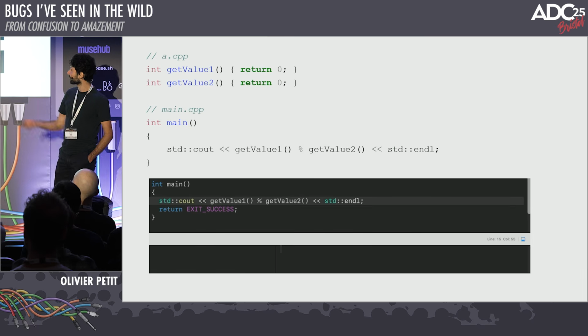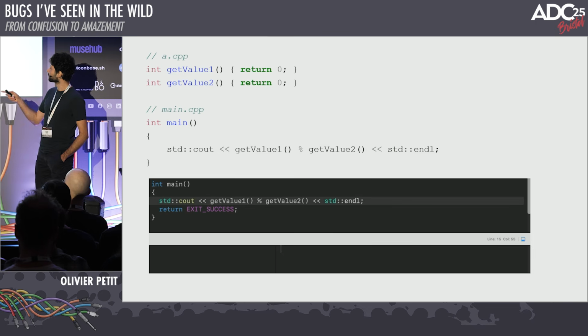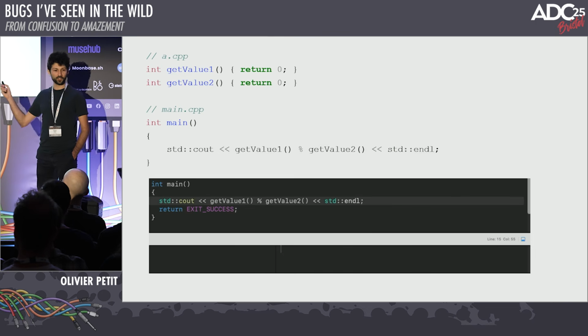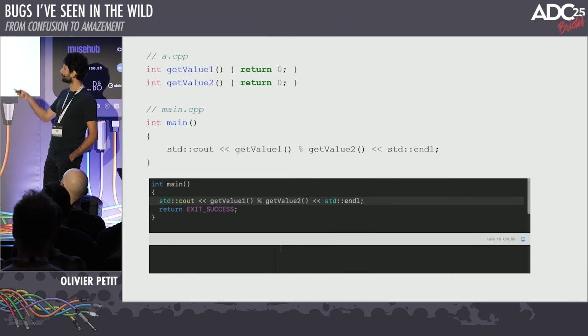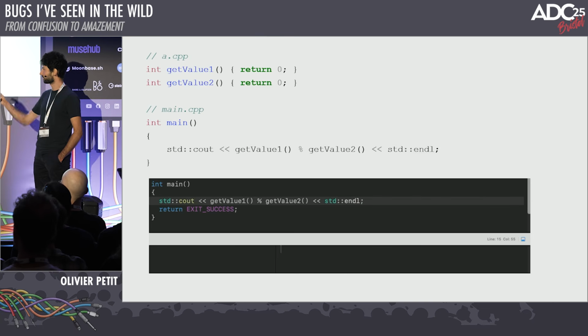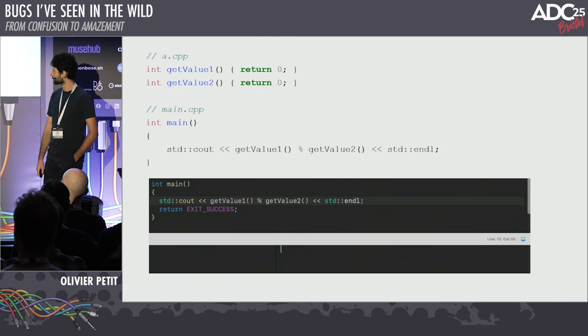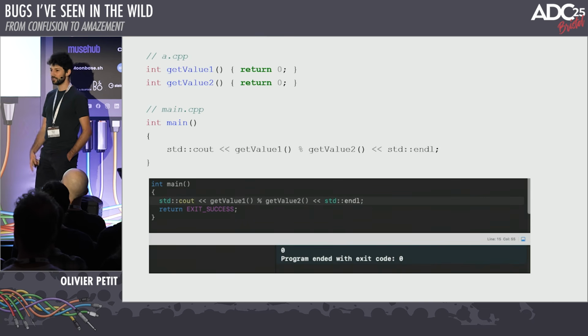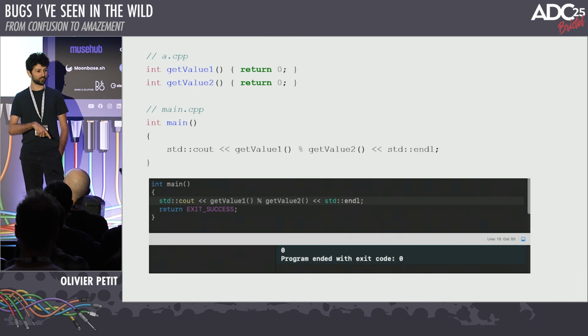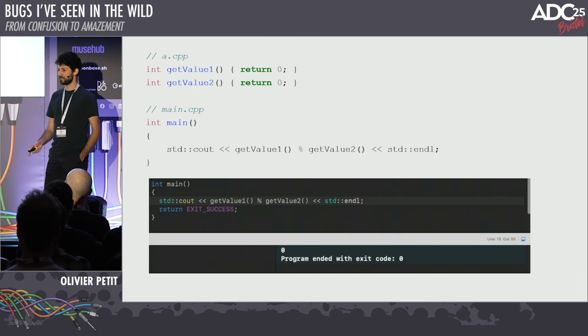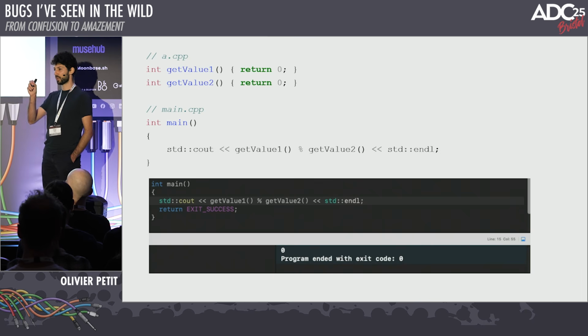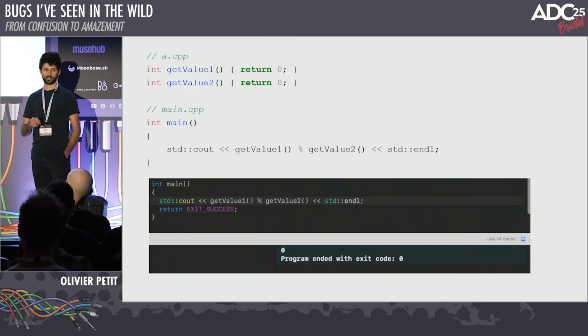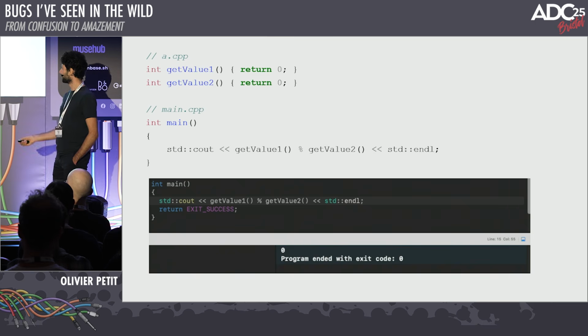I've just done a little test, and I want to make sure that the division by 0 is actually executed. So I've got these two helper functions, which are in a separate translation unit. Let's run it and see what happens. And indeed, we get 0. For our actual case, that wouldn't be so big of a deal, because we were accessing this array at element 0, which exists. So that would be fine.